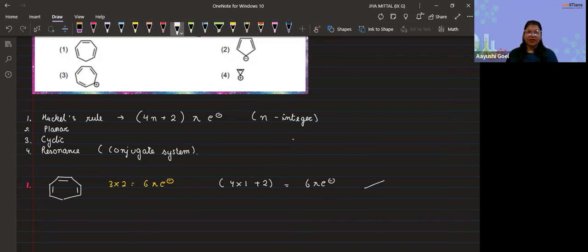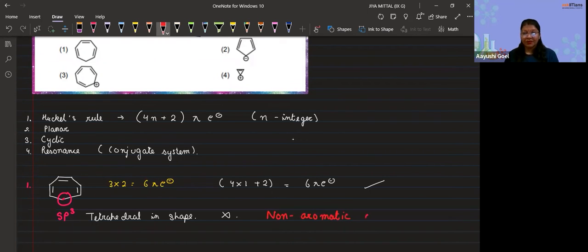Now let's go with the second one. It should be a planar structure. If I see this carbon, it is sp3 hybridized. So this means that this carbon does not have a planar structure. This is tetrahedral in shape. So therefore, this is not planar. Hence, this is a non-aromatic compound. So the answer for our question is the first one.